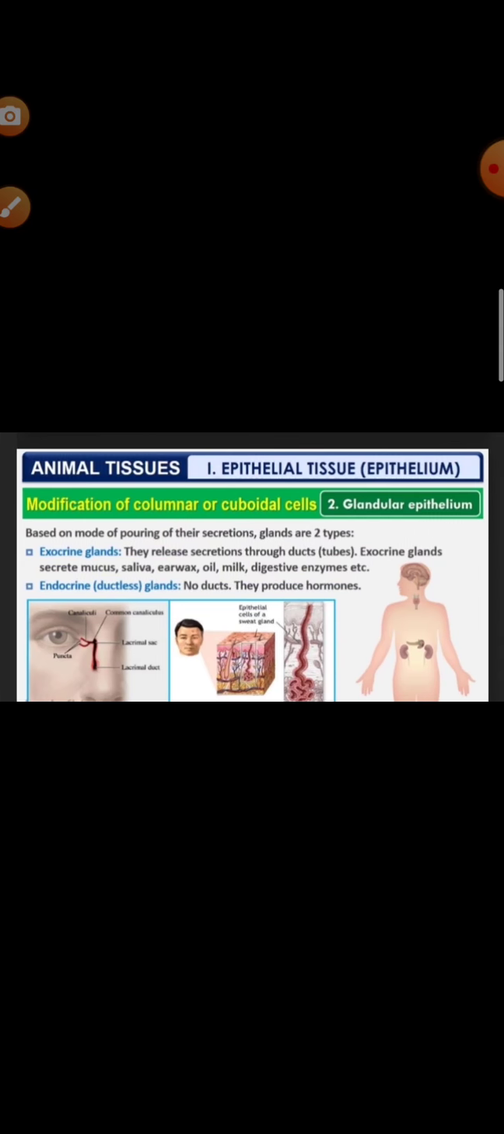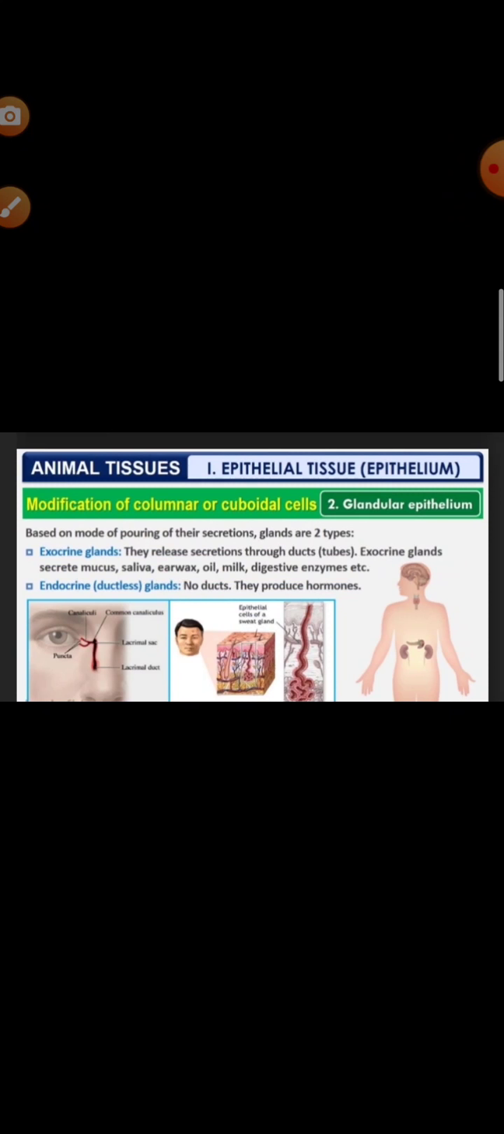Based on the pouring of the secretion, two types of glands are there. One is the exocrine gland, another is the endocrine gland. Now what are these exocrine glands? Exocrine glands basically have a simple or branched duct system to discharge the secretion at the site of its action, like the salivary gland and tear gland.